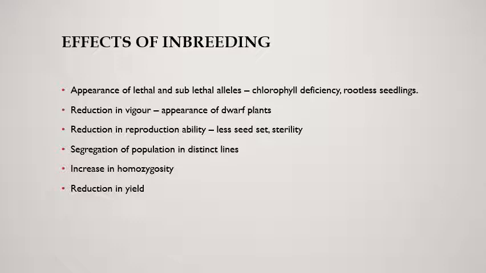Reduction in yield. Inbreeding generally leads to the loss in vigor. That is, the inbred line that is able to survive and be maintained will yield much less than the open pollinated variety from which it was derived.